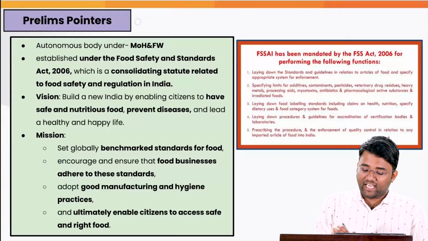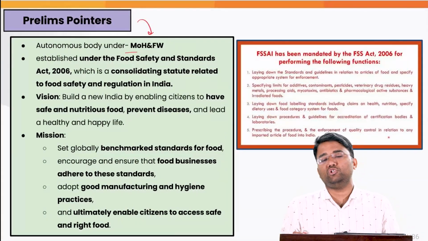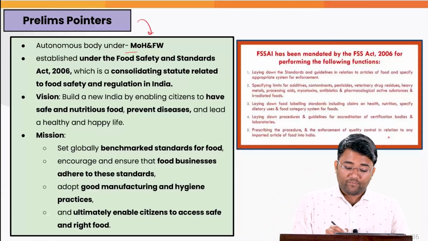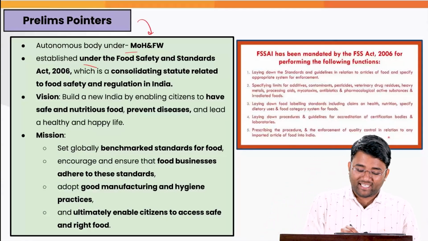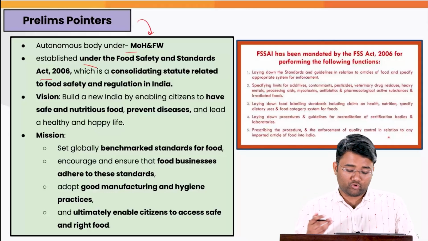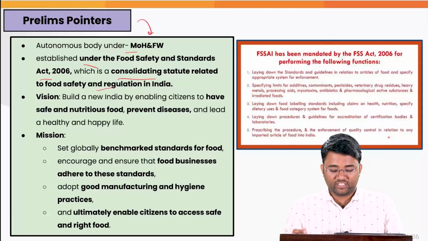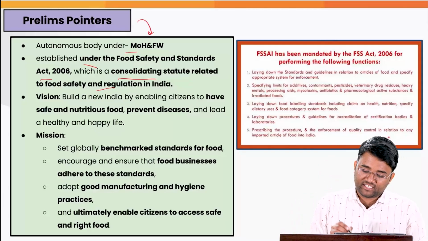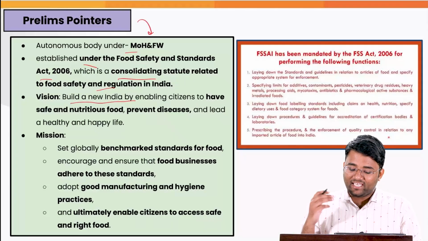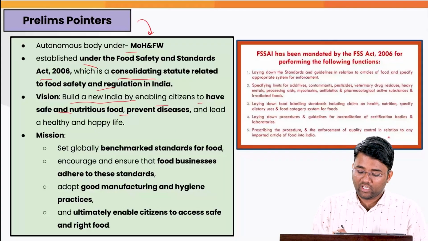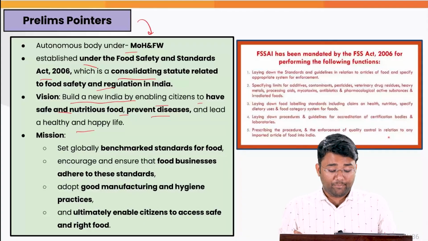This FSSAI is an autonomous body under the Ministry of Health and Family Welfare, and it is established under the Food Safety and Standards Act 2006. That means it is a statutory body which consolidates statutes related to food safety and regulation in India. The vision of the FSSAI is to build a new India by enabling citizens to have safe and nutritious food, prevent diseases, and have a happy and healthy life.